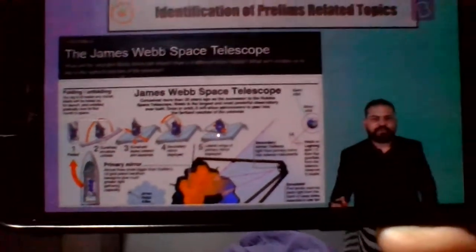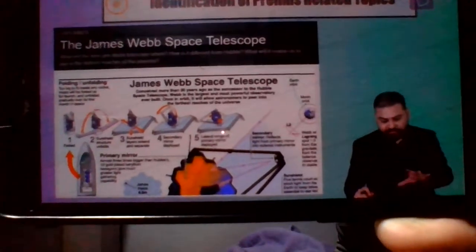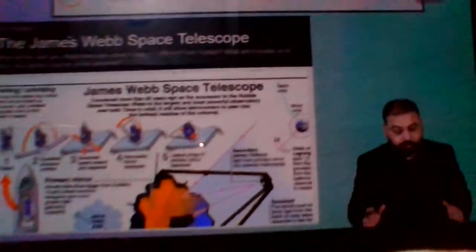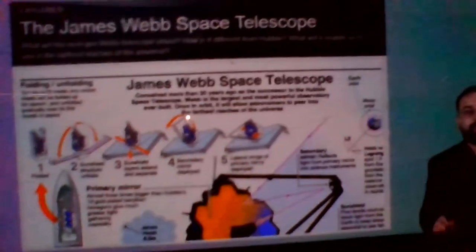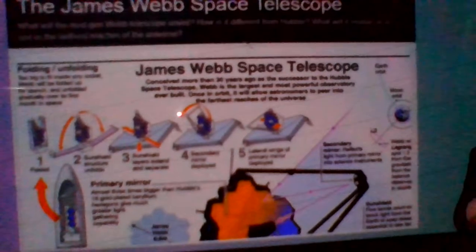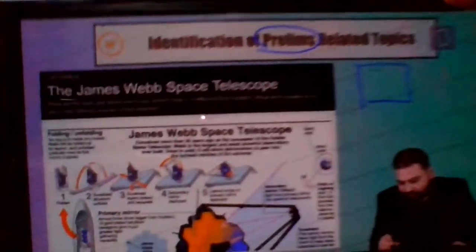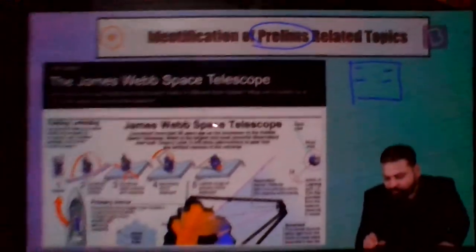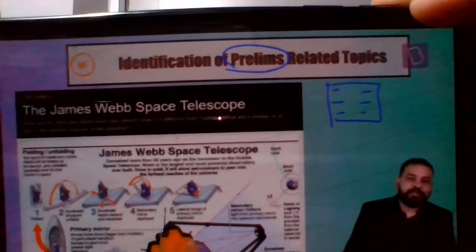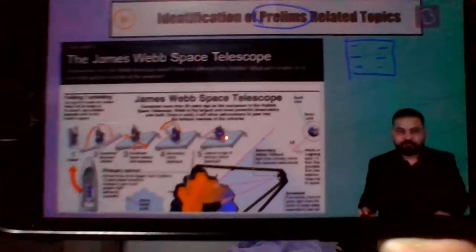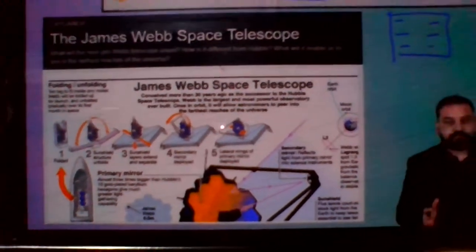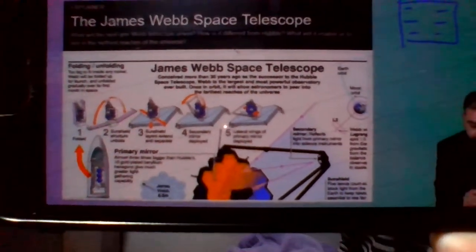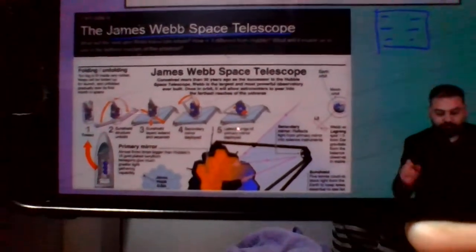Now, if we move ahead, let me show you this article which came recently. I have chosen this. It was looking so good, plus I thought this is very important for prelims. So when I'm reading the newspaper, I'm also thinking in my mind which topic might be more important for prelims, which topic might be more important for mains. So let me show you this picture. As you can see, the picture is on the James Webb Space Telescope.